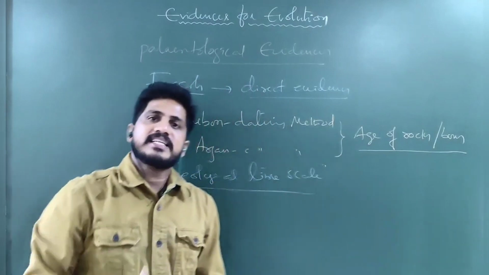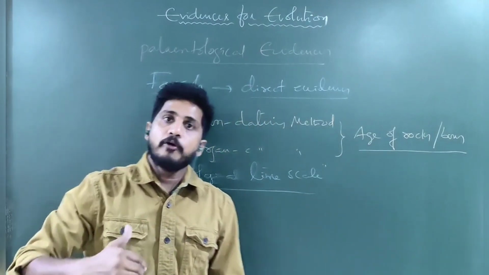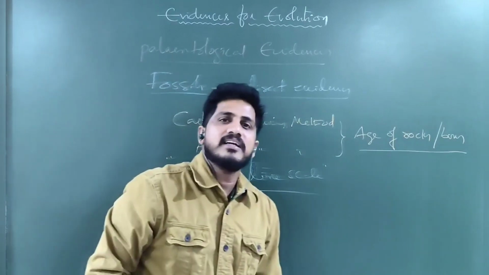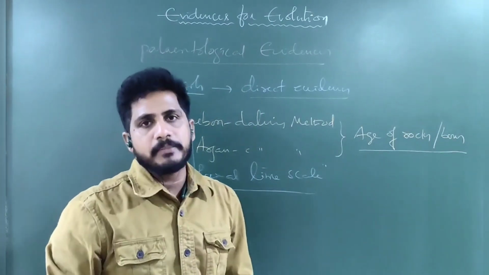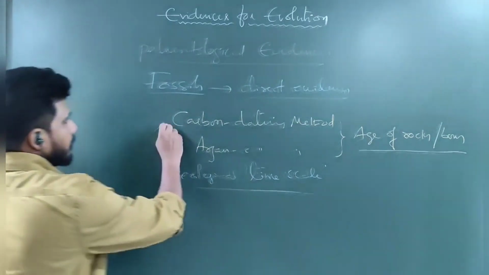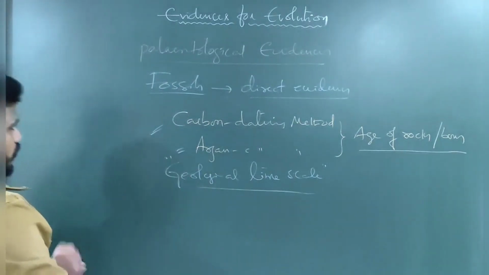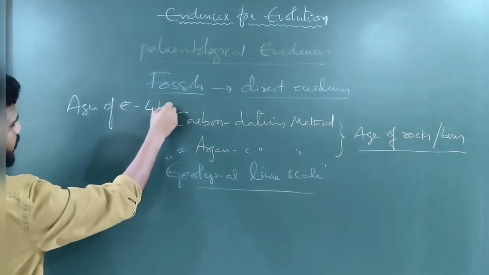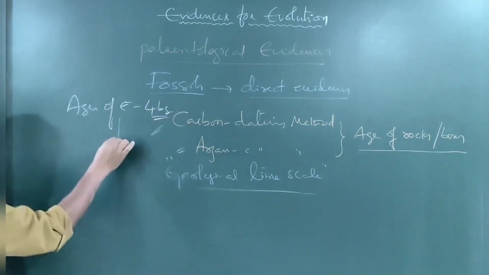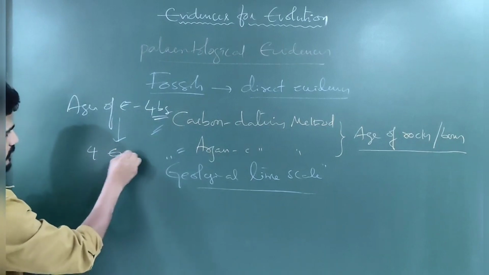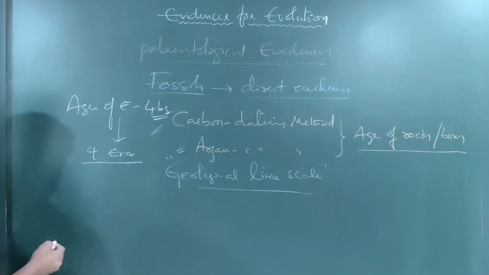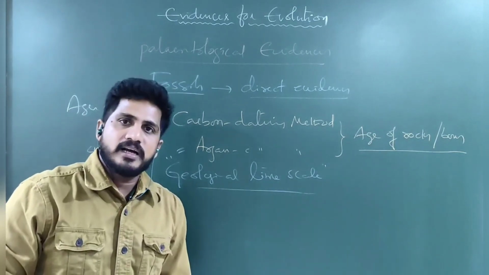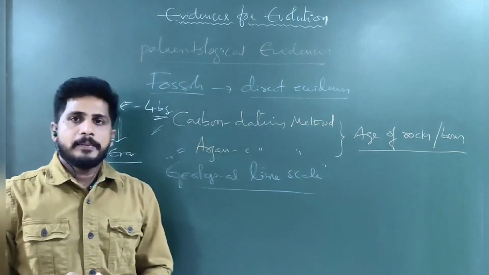On the earth, how many eras have happened? Each era has how many periods? Each period has how many epochs? The entire age of the earth, with so many segments, we can say by carbon and argon dating. So the age of the earth is about 4 billion years. The earth consists of four eras, and each era consists of so many periods and epochs. Let us see how many eras are there on earth, and in which era what has happened.